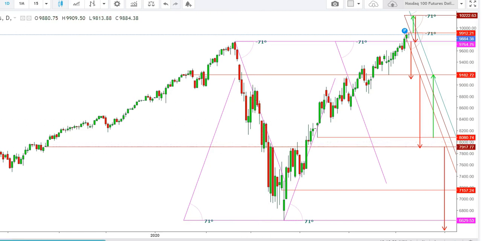the month of March. Here you can see that the Nasdaq futures tested the lows of 6629 on March 23rd, 2020, and since then we have seen a sharp recovery, which maintained a V-shaped pattern up to April 20th, 2020.